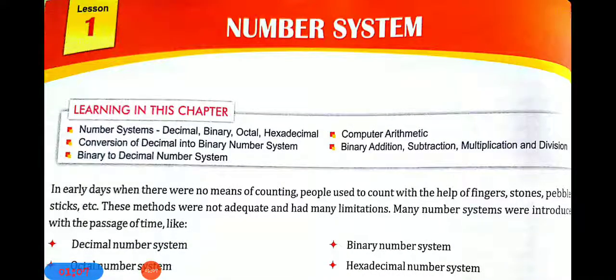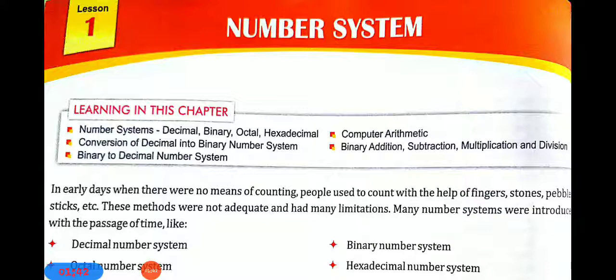Here is chapter number 1, number system. In early days, when there were no means of counting, meaning no calculating device or anything for counting numbers, people used to count with the help of fingers, stones, pebbles, sticks, etc. How did people count the numbers? Using their fingers, stones, pebbles and sticks. But these methods were not adequate and had many limitations. Why did it have many limitations?